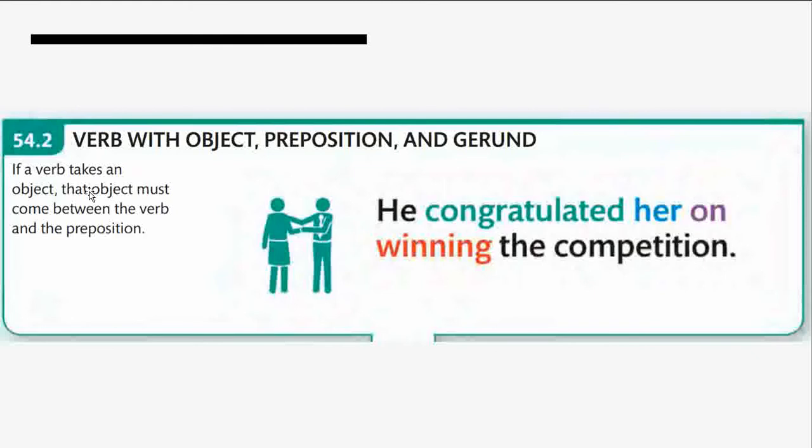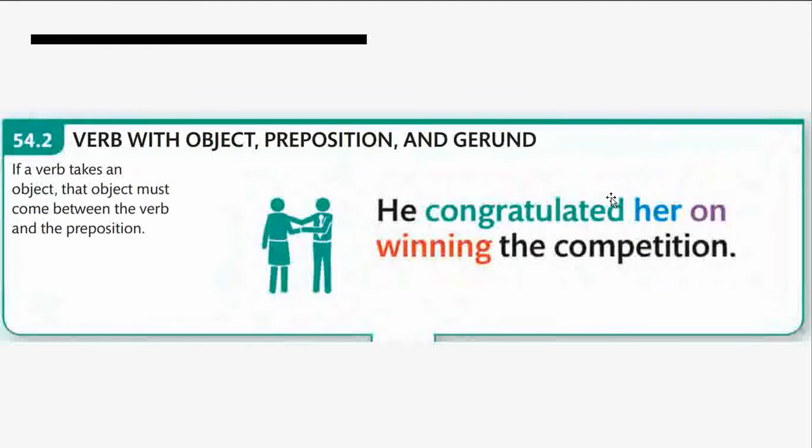The next pointer that we have is verb with objects, prepositions, and gerunds. So, verb, then there's an object in between. Then there's a preposition followed by a gerund. If a verb takes an object, the object must come between the verb and the preposition. The object comes between the verb and the preposition.